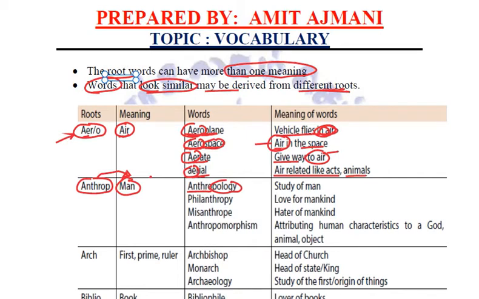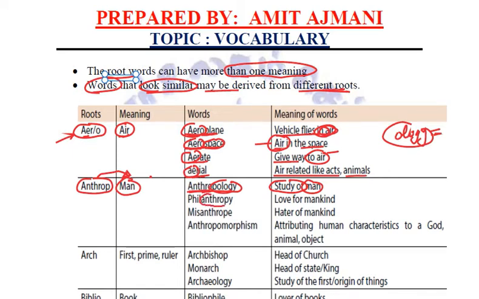Anthropology. Anthro is man. Ology is the study. So study of man. Wherever you get this word ology, it means study of. Biology, study of bio. Sociology, study of social science. Right? Zoology, study of animals. So ology means to study and anthro means man. So anthropology is the study of man.